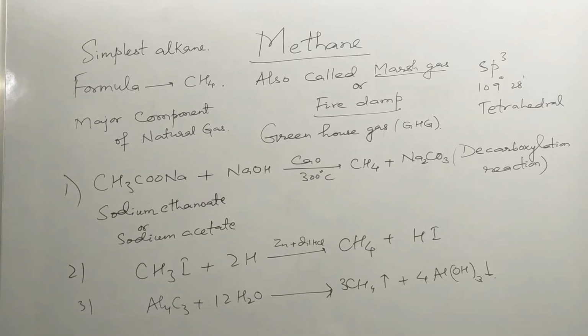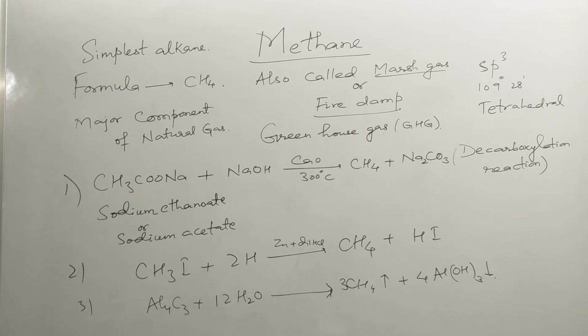The hybridization of carbon in methane is sp3. The H-C-H bond angle is 109 degrees 28 minutes. The shape of the molecule is tetrahedral. It is also regarded as a greenhouse gas. It persists in the atmosphere for 10 years.